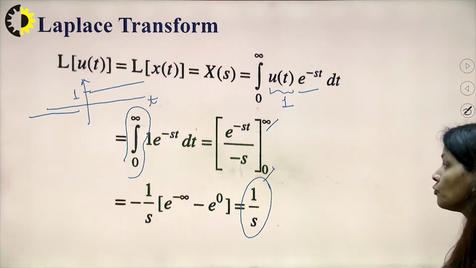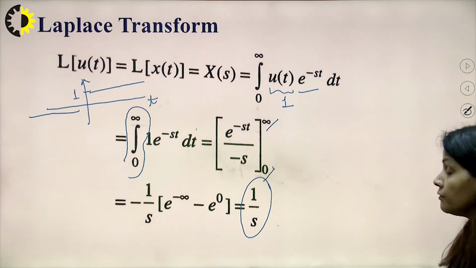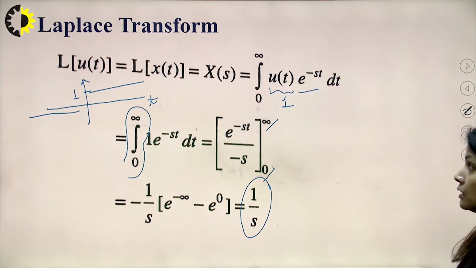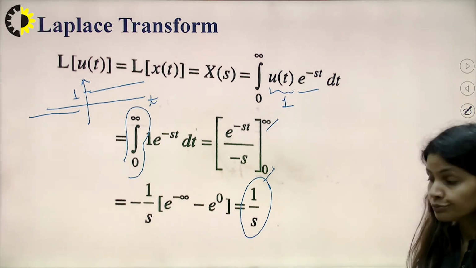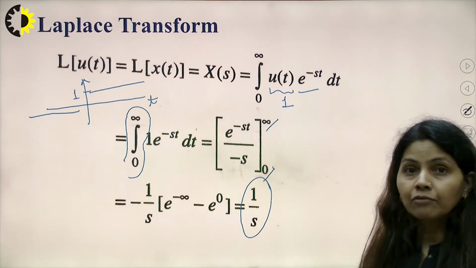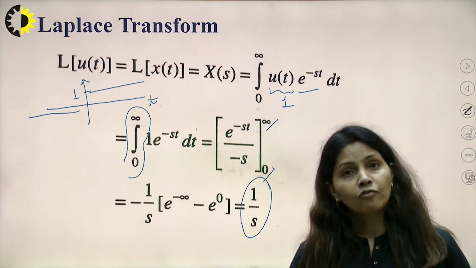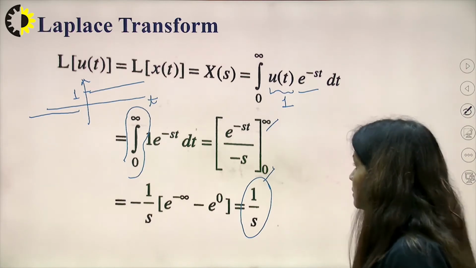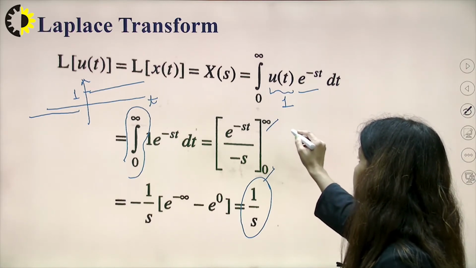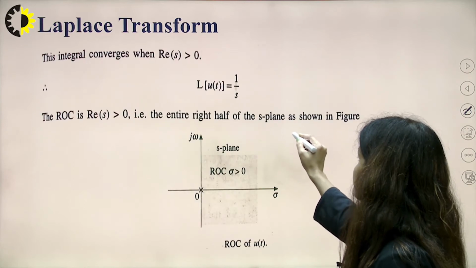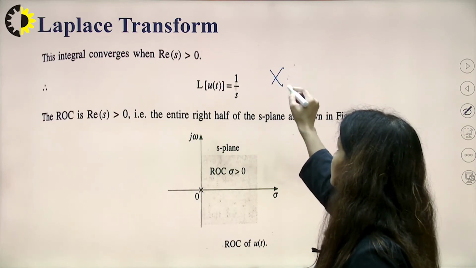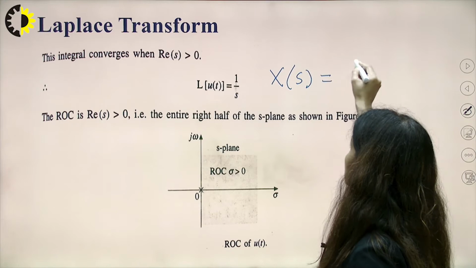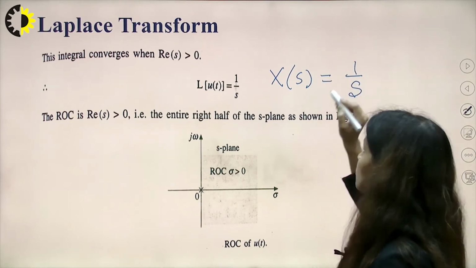Now, what about 1 upon s? Coming to the ROC, whenever we are calculating the Laplace transform, we are always interested in the region of convergence. So I have X(s) equal to 1 upon s.